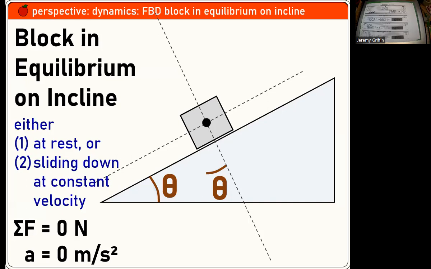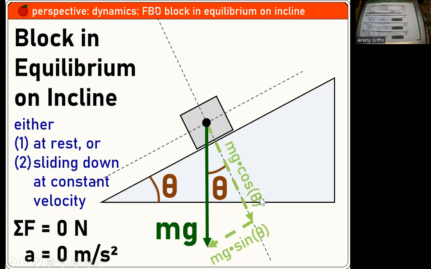Would you guys say that there is a weight that's pulling it straight down? If you don't have that force, you don't have any of the other ones. And see those dashed axes? Usually whenever you see an object on an incline, you want to analyze it in terms of the direction of motion, parallel and perpendicular to the surface. So I'm going to take that weight and break it into sine and cosine components, playing off that angle, which is equivalent to that angle. There's a support force from the surface called a normal force, which is equivalent to mg cosine theta.